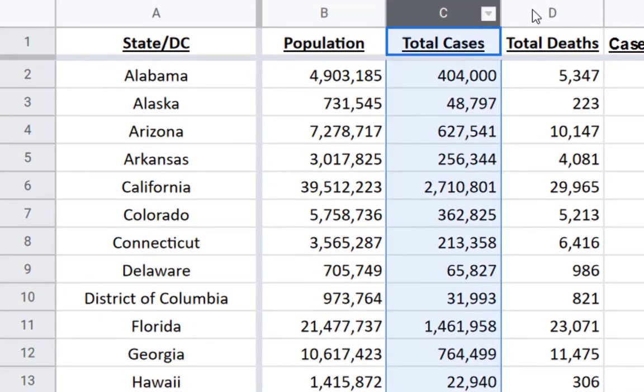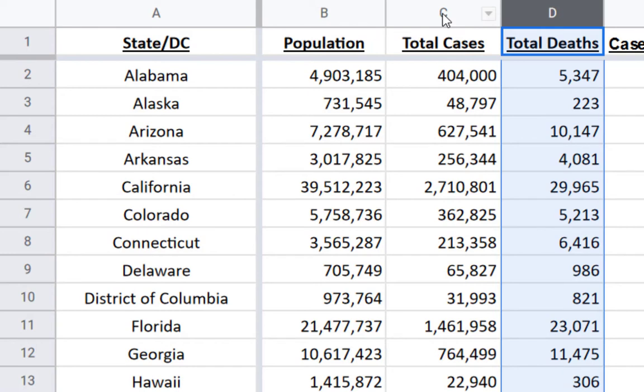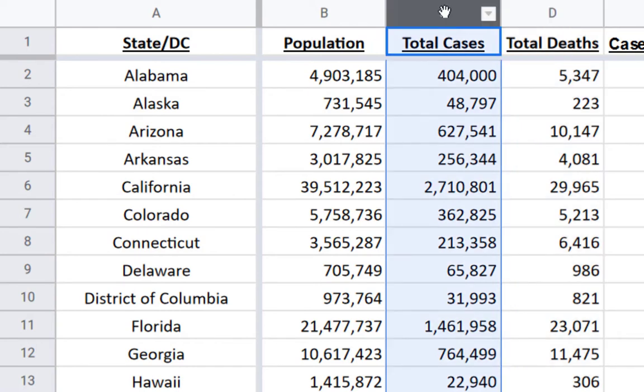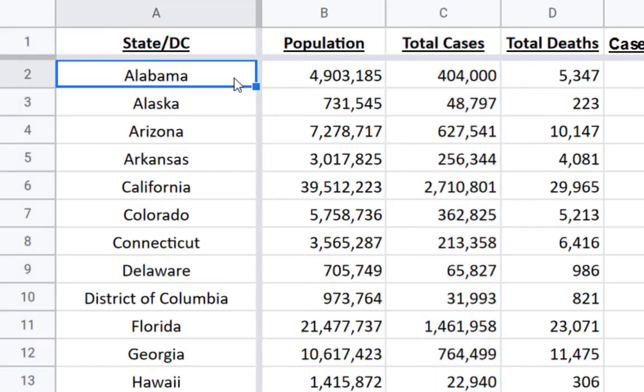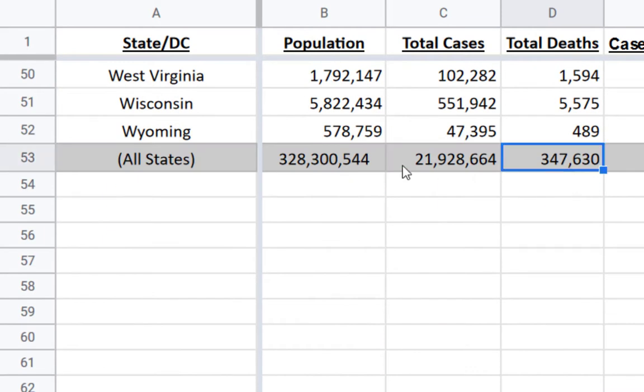Okay. And then next to that, in columns C and D, we've got, as of this date, January 13th, the total COVID cases for each of the states. So Alabama, for example, has 404,000, and then also the total deaths attributed to COVID in that state. So Alabama has 5,347. Okay, and that's for all the states. And then once again, at the very bottom, you've got all the U.S. numbers. And again, these are going to be changing constantly. These were accurate as of the last time I pulled them down from the CDC.